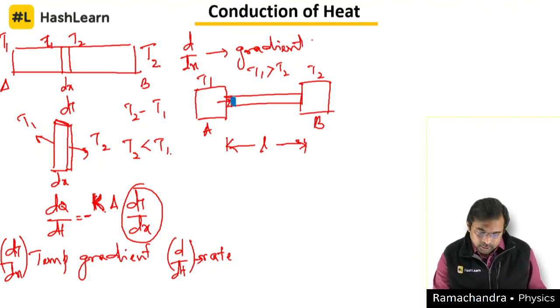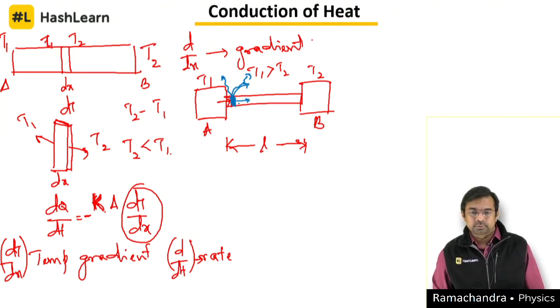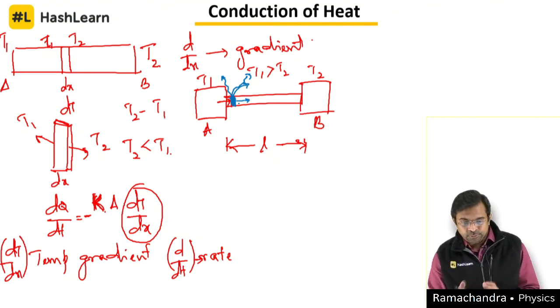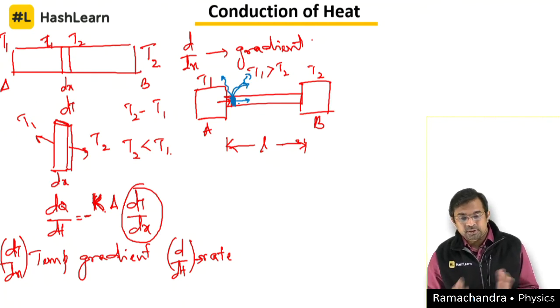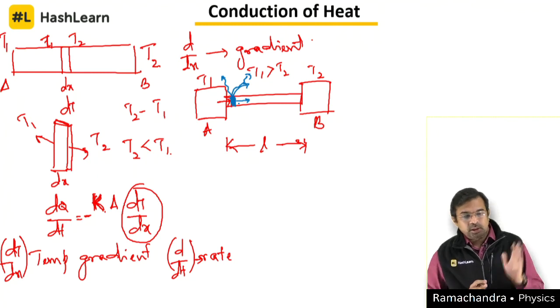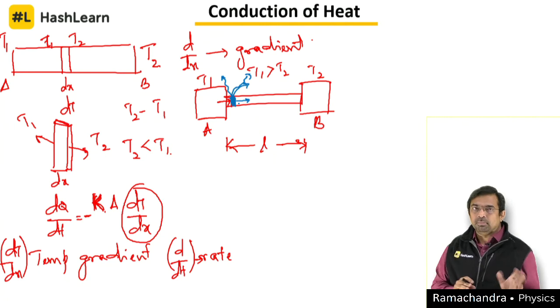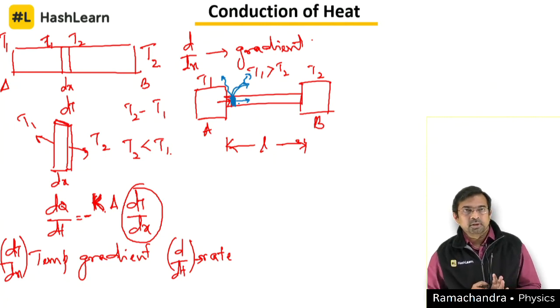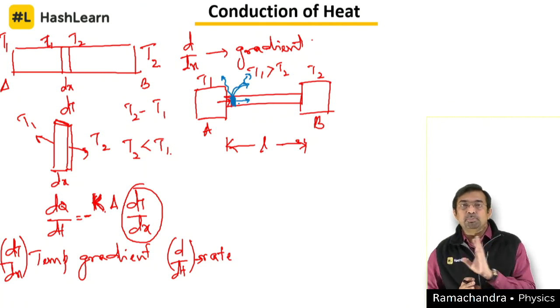After that, a little heat gets radiated into the atmosphere. Then whatever is left out is going to flow to the next point. And observe here, for the flow, whether it is water, heat or current, there must be a difference in what we call potential. In the case of an electric field, it is electric potential. In the case of thermal, it is thermal potential difference. So temperature difference we literally call thermal potential difference.